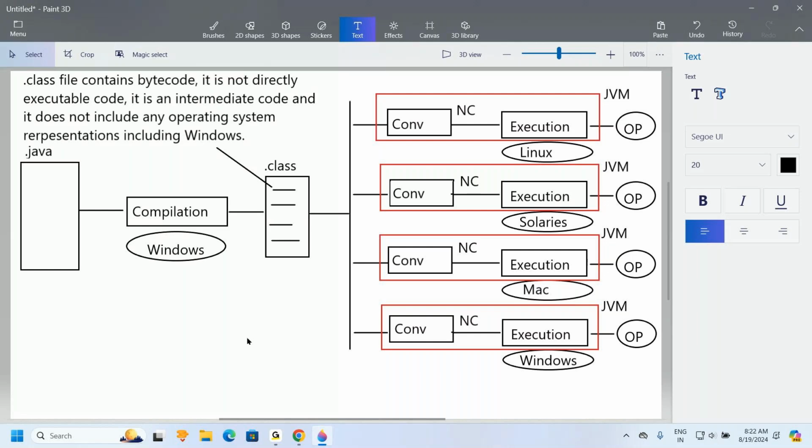What's the point here I'm telling? Java programming language is platform independent. Write a Java program, that is platform independent. Compile it on one Windows operating system, run it on different operating systems. We are not getting any problem. We can do that. All of you get my point or not? Java program is platform independent.